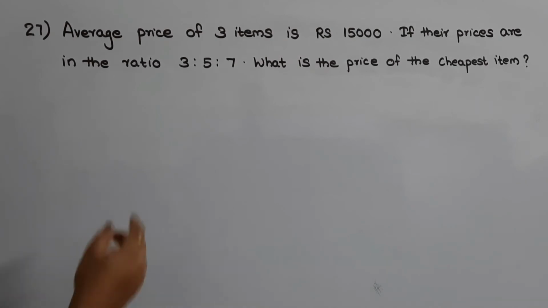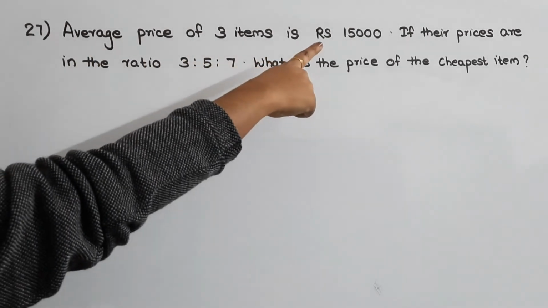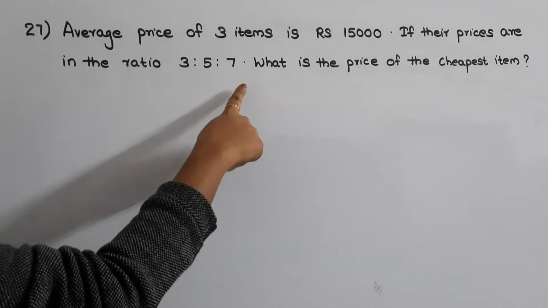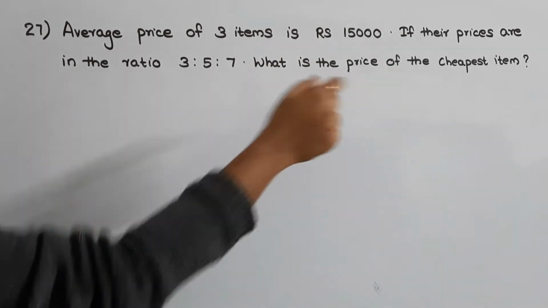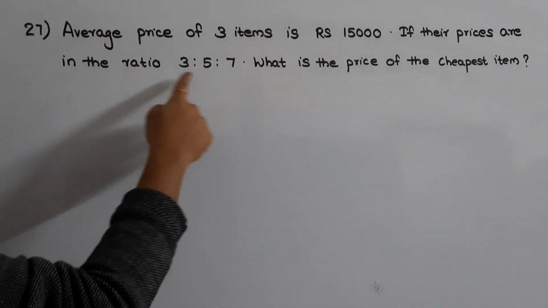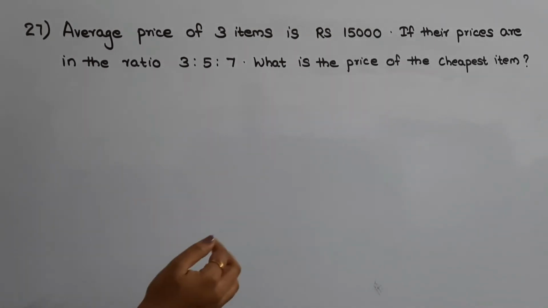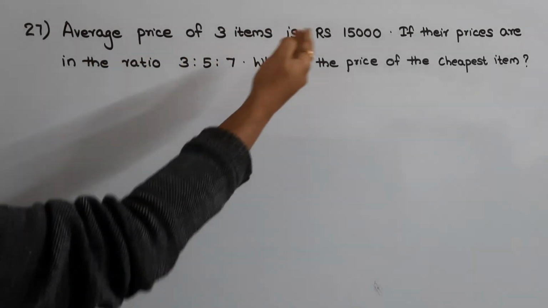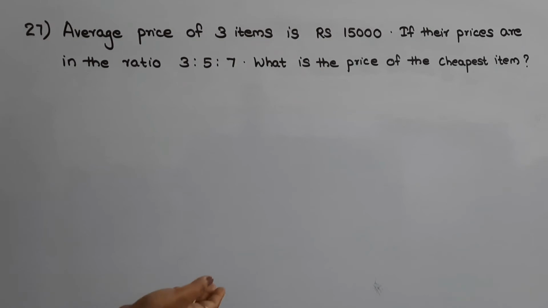The next question is: average price of 3 items is rupees 15,000. If their prices are in the ratio 3:5:7, what is the price of the cheapest item? So in this question they have given the ratios of the prices of 3 items as 3:5:7. They have also given the average price of these 3 items as rupees 15,000. So we need to find out the price of the cheapest item. Okay, so this is a different type of question.